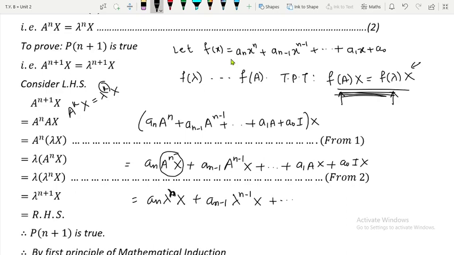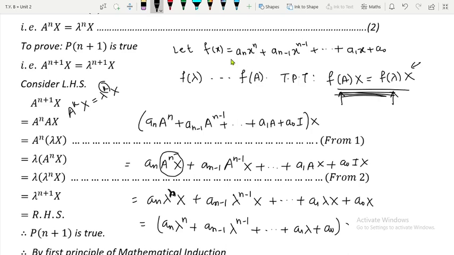This will be continued, plus a_1, and Ax is lambda x, plus a_0, and I multiplied by x is going to be x. Now that x can be taken out, so this will be a_n lambda raised to n plus a_(n-1) lambda raised to n minus 1 plus so on, plus a_1 lambda plus a_0, and outside it is x.